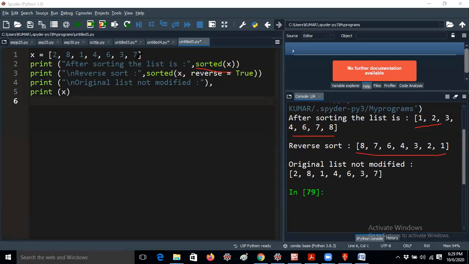Here I'm taking a list. You can take anything, not just a tuple. You can say dictionary, whatever it may be. That's not an issue at all. And the original list is not modified. For example, if you're using sorted of x, this function will be applicable in that line. If I'm giving print x here, the elements will be printed as they are. That means the original list is not modified. That's the reason I'm telling you, guys. So you understand, sorted of x means this list will not be converted.